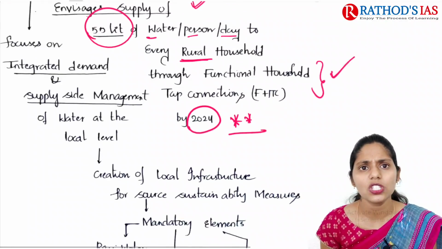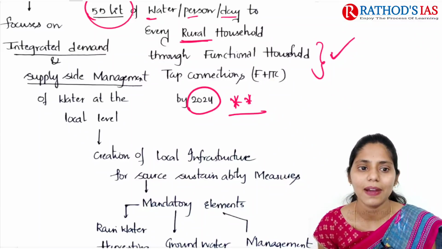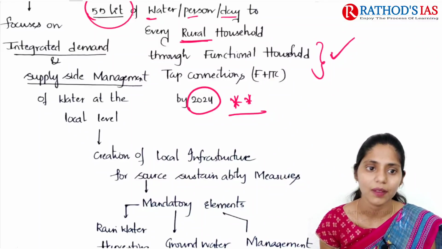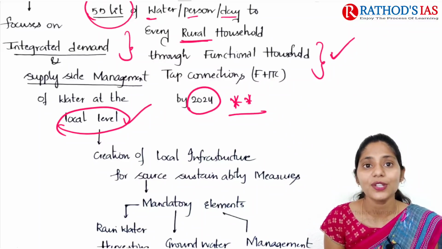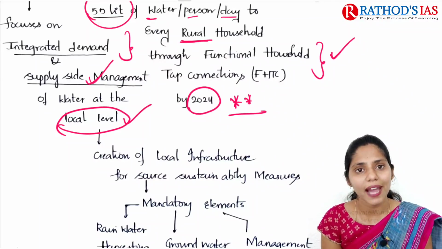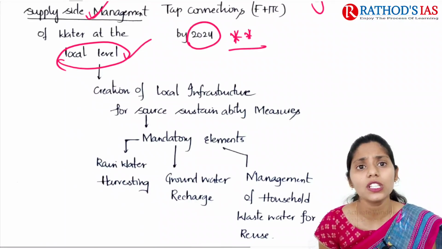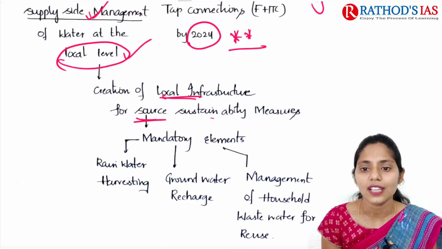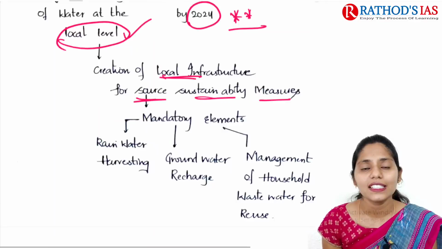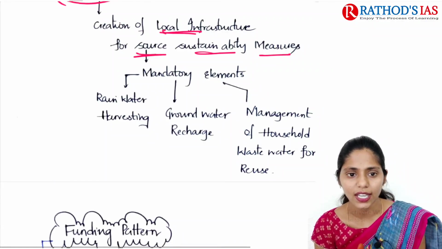And next, this mission mainly focuses on integrated demand and supply side management of water at local level. It also focuses on creation of local infrastructure for source sustainability measures, and there are some mandatory elements that need to be taken care of.